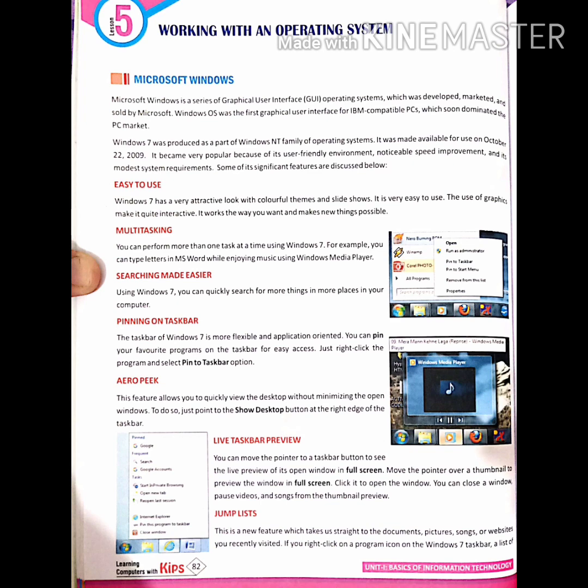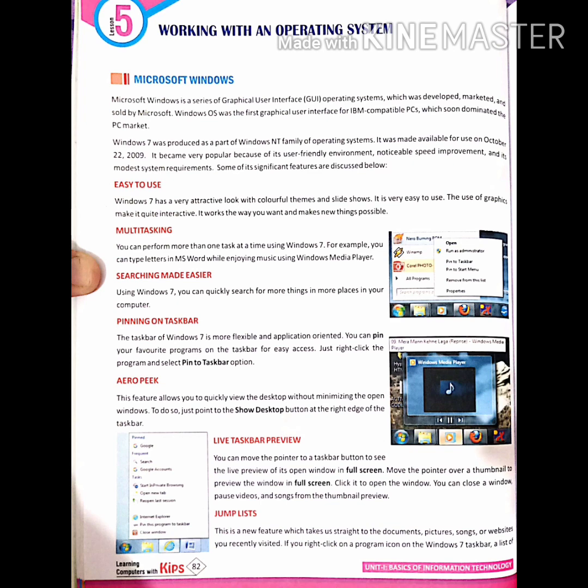The first feature is easy to use. Windows 7 has a very attractive look, and with colorful themes and slideshows it is very easy to use. Multitasking. Windows 7 supports multitasking, that means at a time we can perform various tasks. Search made easier. Using Windows 7 we can quickly search for more things in more places in our computer. Pinning on taskbar. The taskbar of Windows 7 is more flexible and application oriented. We can pin our favorite programs on the taskbar for easy access.